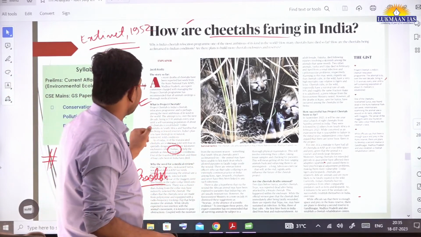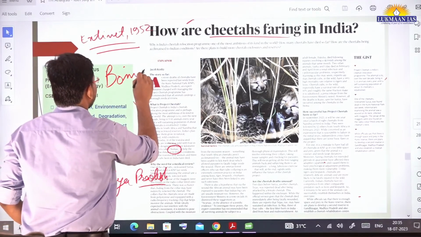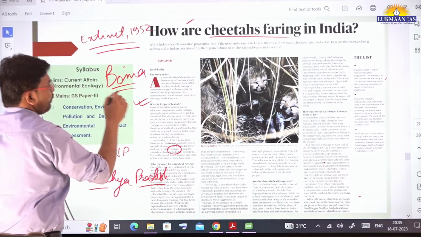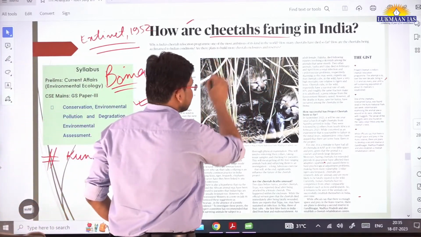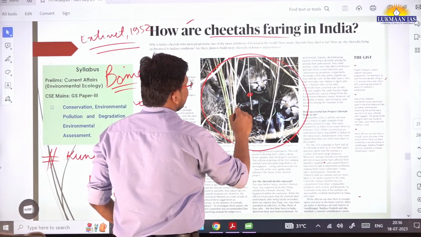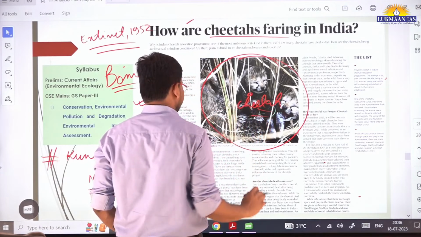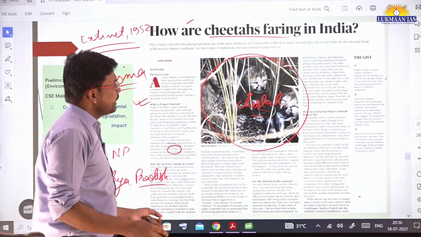This is known as boma, B-O-M-A. A boma is a big area, 1 square kilometer, where we have one cheetah in one boma, like that.